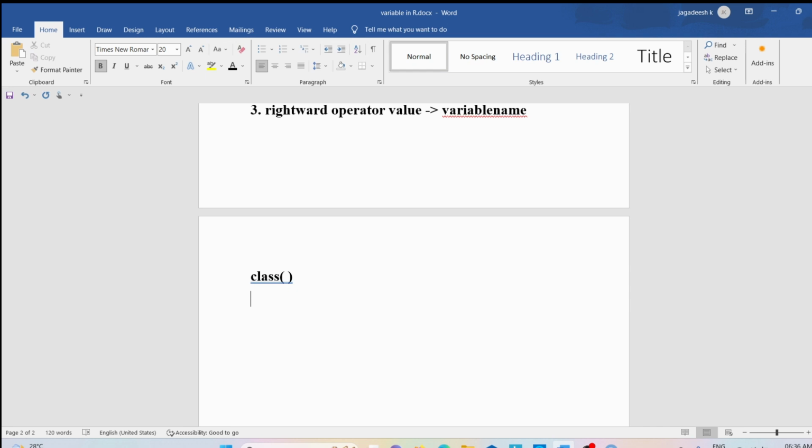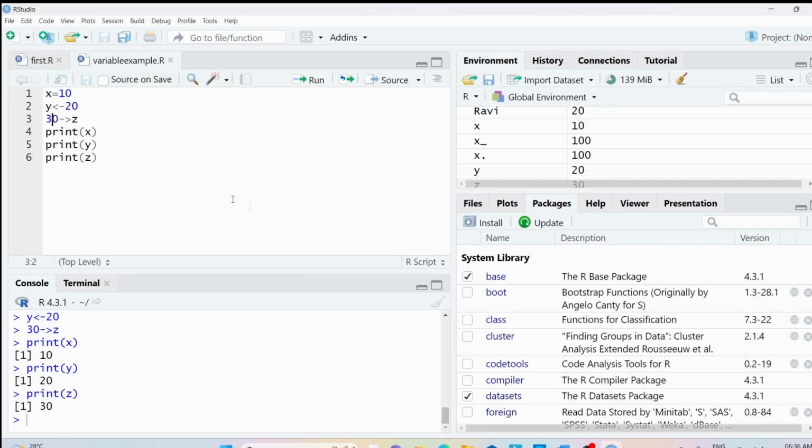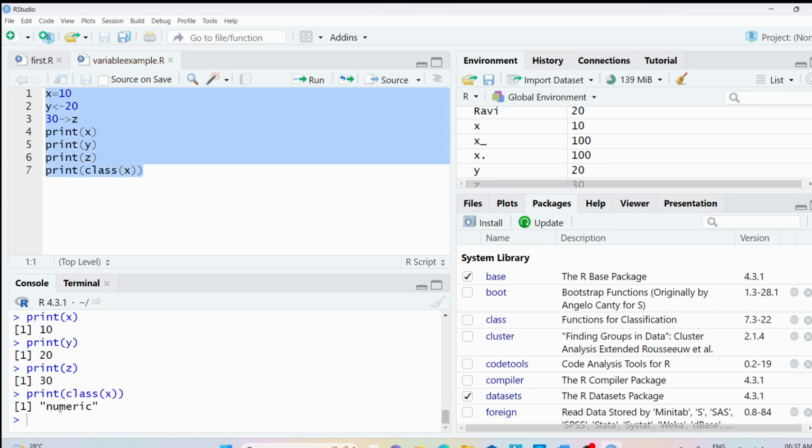Now class is a built-in function used to determine the data type of the variable provided in it. Now look at here. We have provided x is equal to 10, and if you want to know the data type, meaning what kind of value is stored in the variable x, you can use the class function. So you can write print class, and inside that you can provide the name of the variable. Now if I save this code and run it for you, you can see we got the output as numeric. So x is storing a numeric type of value.